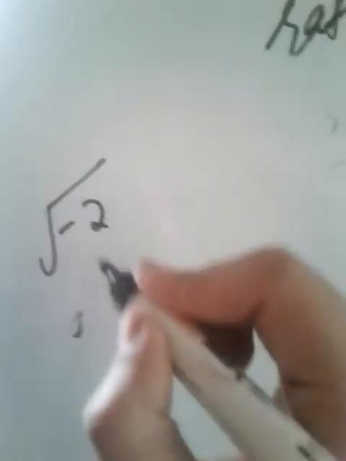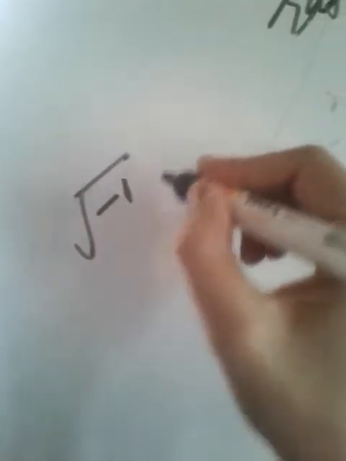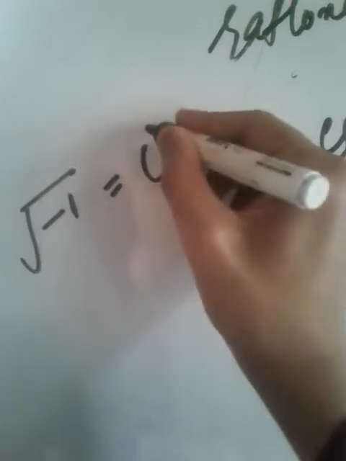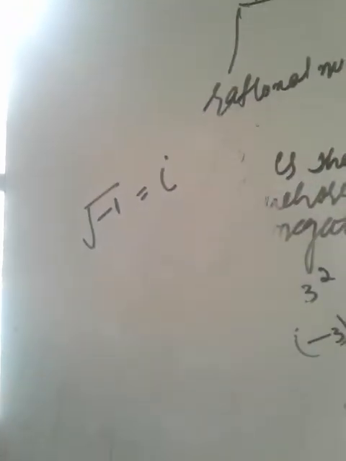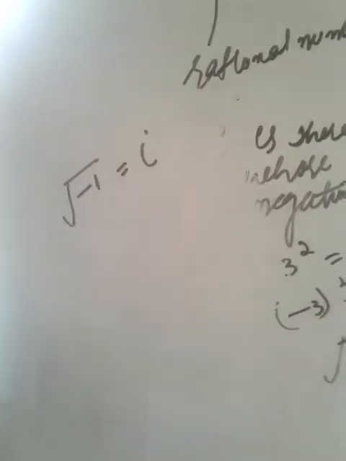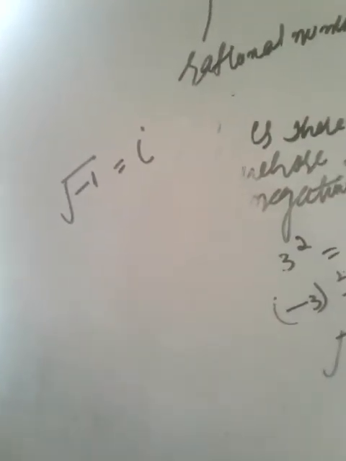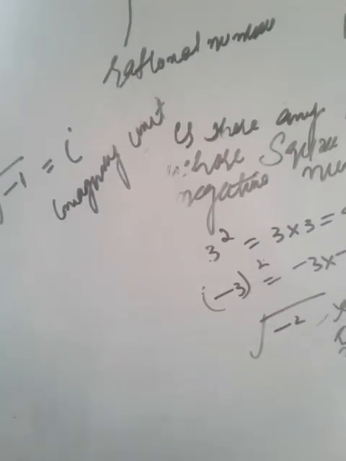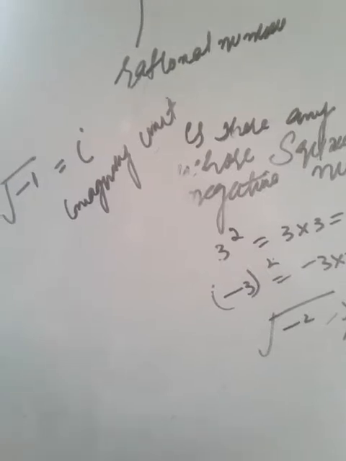He wrote like this. For example, if we have minus 2 or say minus 1, take an example of minus 1. He says that this root minus 1, he gave it the name i, where i is an imaginary unit. It was Euler who solved the problem of finding the square root of a negative number.